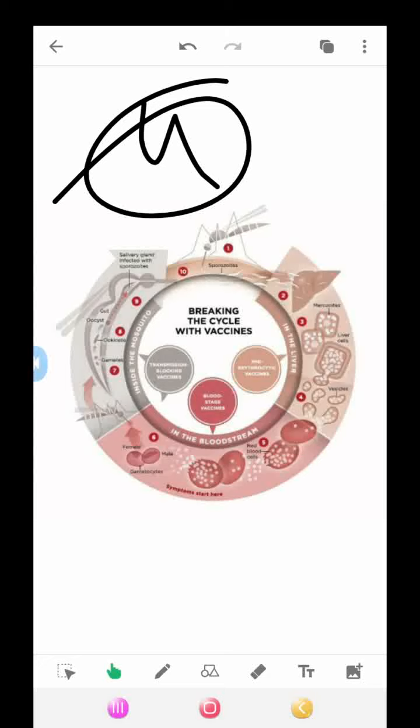Alternative therapies are artemether-lumefantrine or mefloquine. This is the therapy or treatment of Plasmodium.